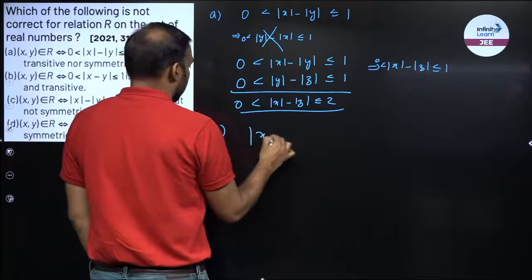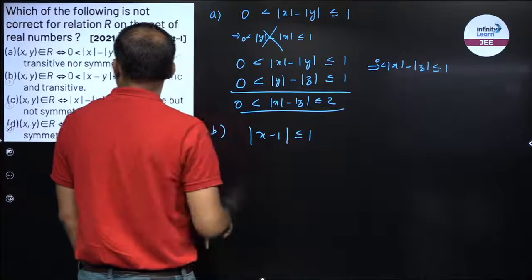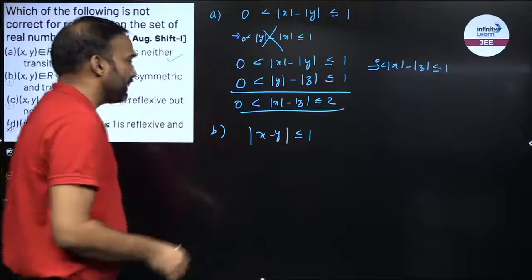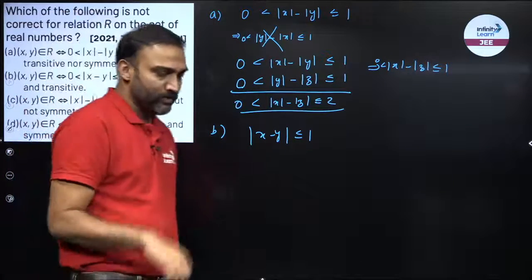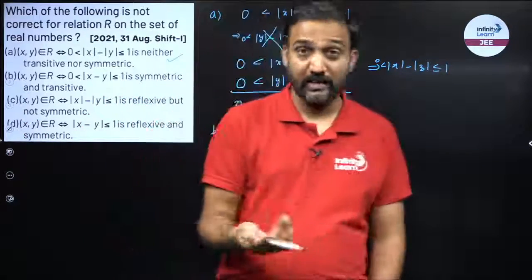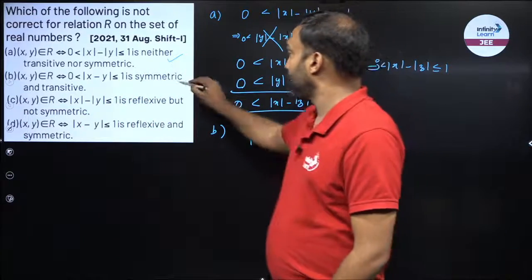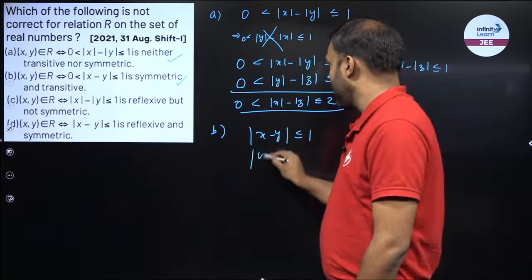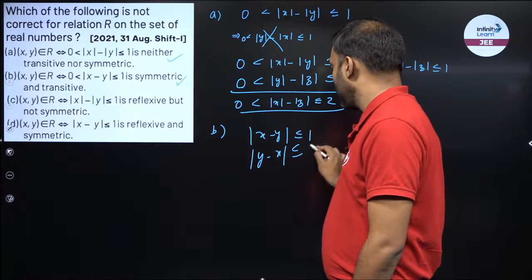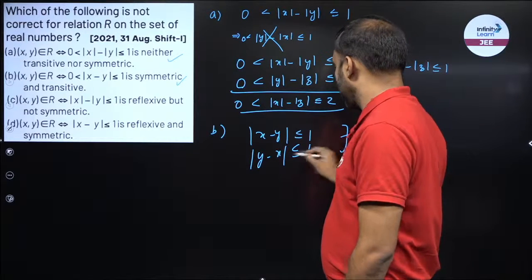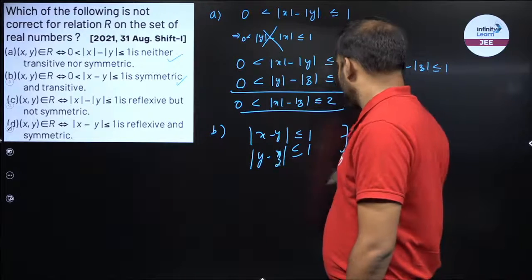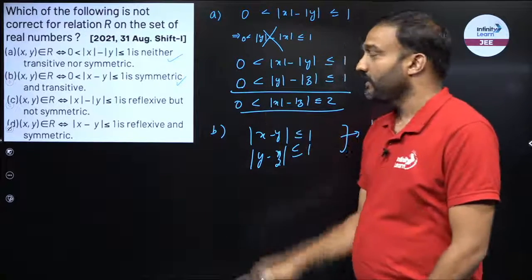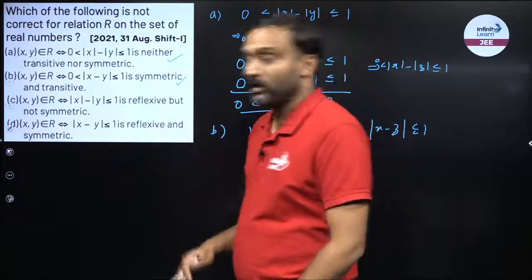B, mod of x minus y less than equal to 1. So if mod of x minus y is less than equal to 1, can I say mod of y minus x would also be less than equal to 1? Yes, right? So it is symmetric. Now can I say mod of x minus y is less than equal to 1 and mod of y minus z is less than equal to 1? So can I say mod of x minus z is less than equal to 1? If I can conclude that, then B will also be true and it becomes transitive.